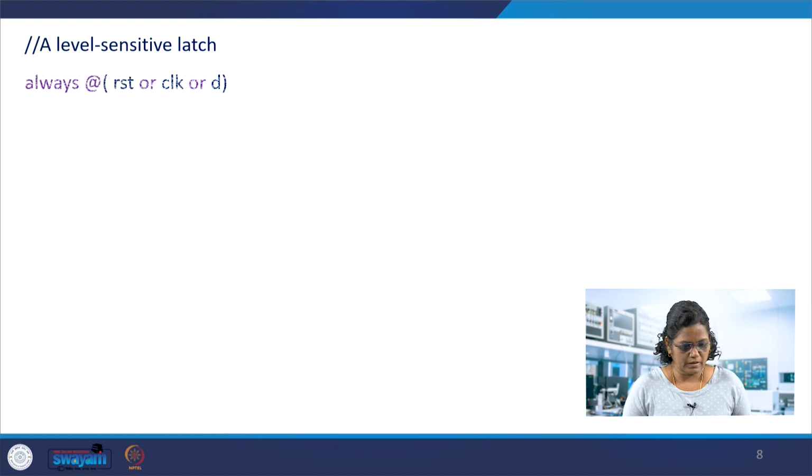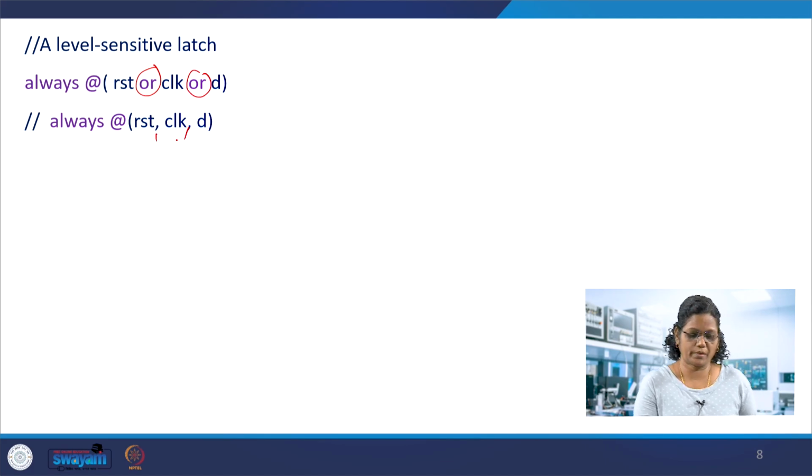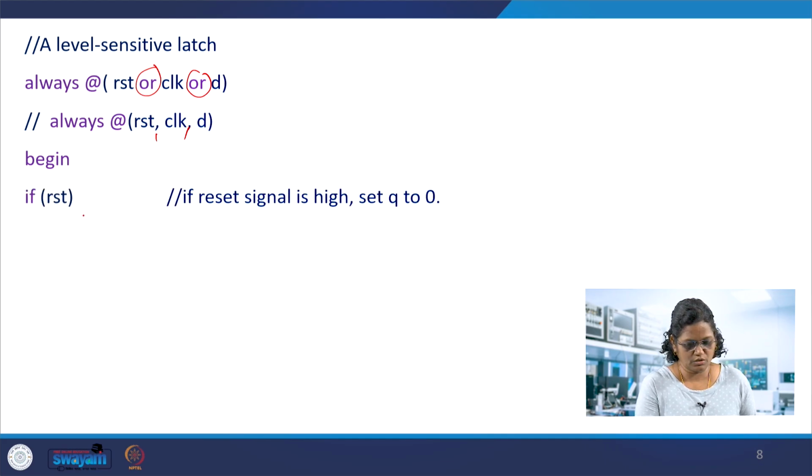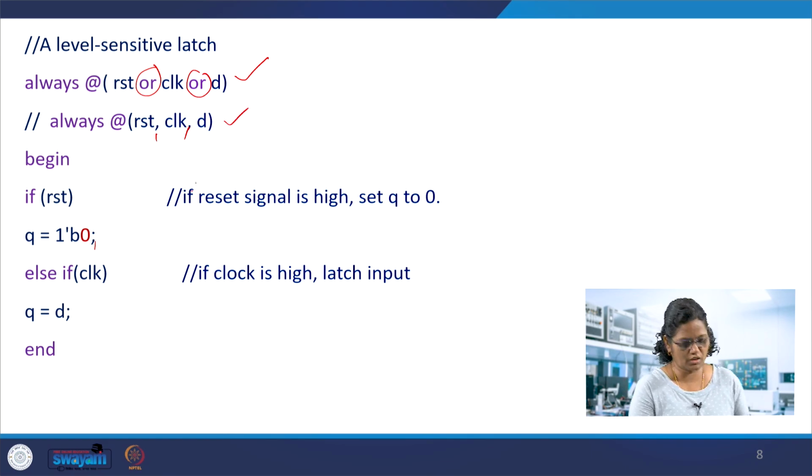Okay, so look at the example. Always at the rate reset or clock or D. Or this OR can be just replaced with a comma. We can use a comma operator as well, which means the same. Begin, if reset is true, Q equal to 0, assign Q 0. Otherwise, if clock is true, then assign D to Q, end. So either we can use this OR event control specifying OR between the signals, or the comma operator also will work in a similar fashion.